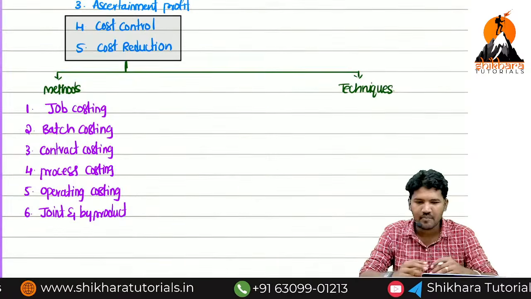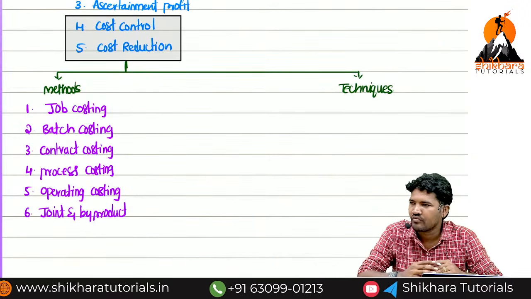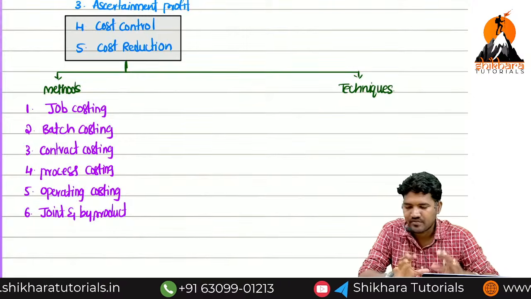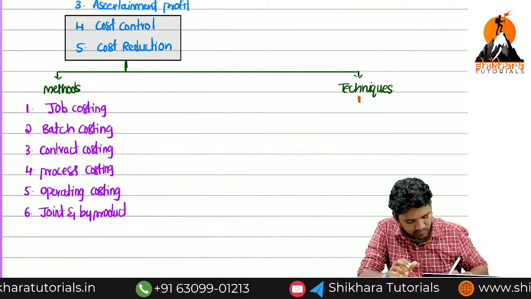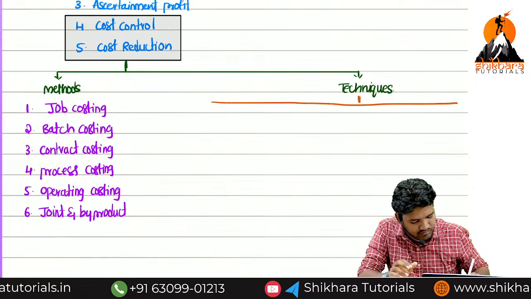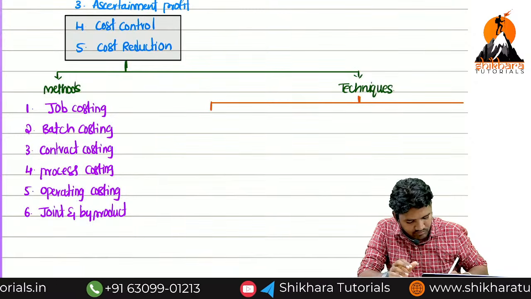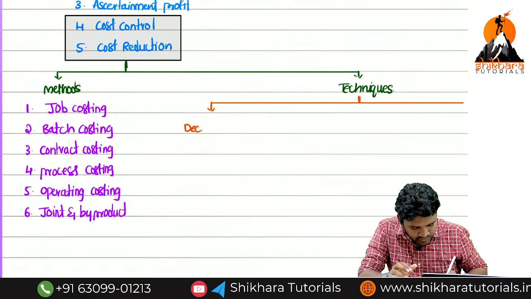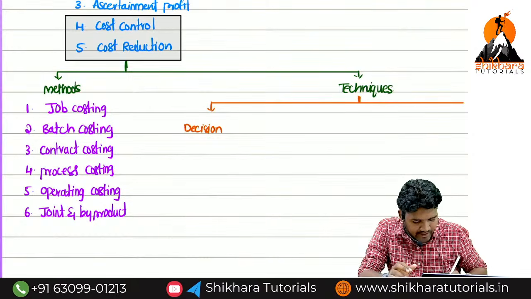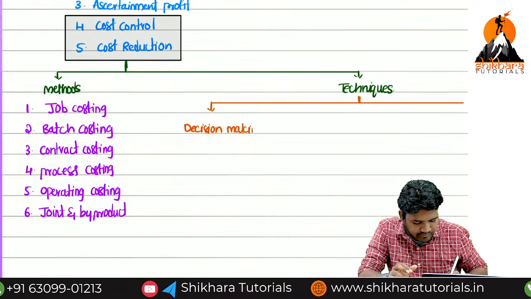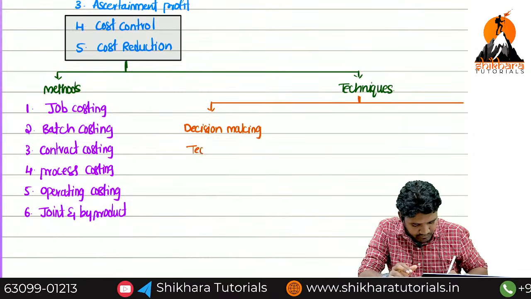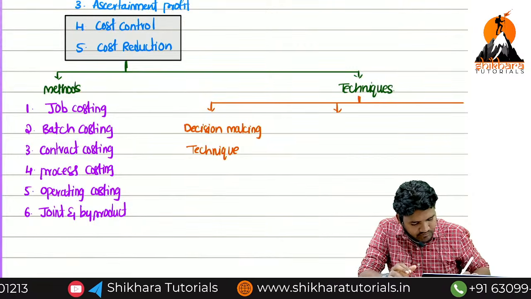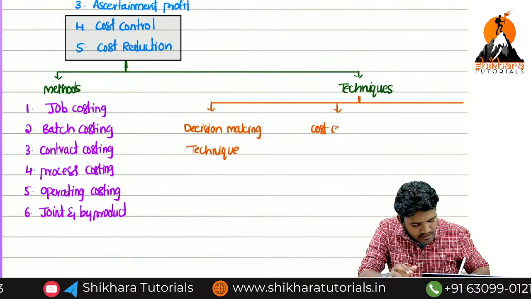Next, the list called techniques. In our costing, we are using 3 types of techniques. The one is decision making technique. Another one, cost control technique.